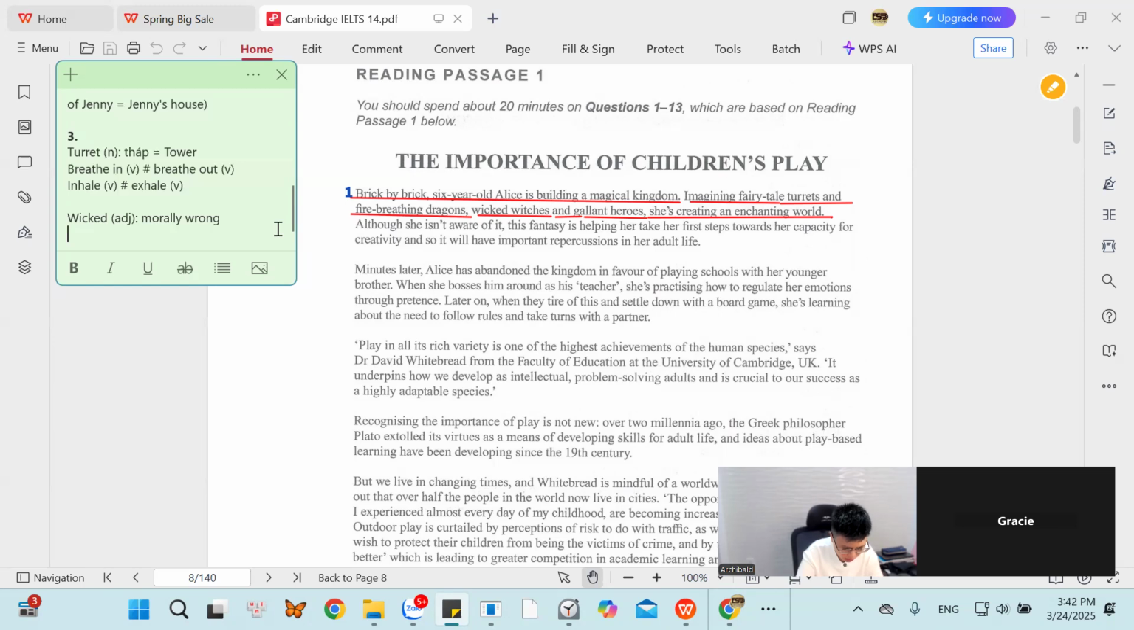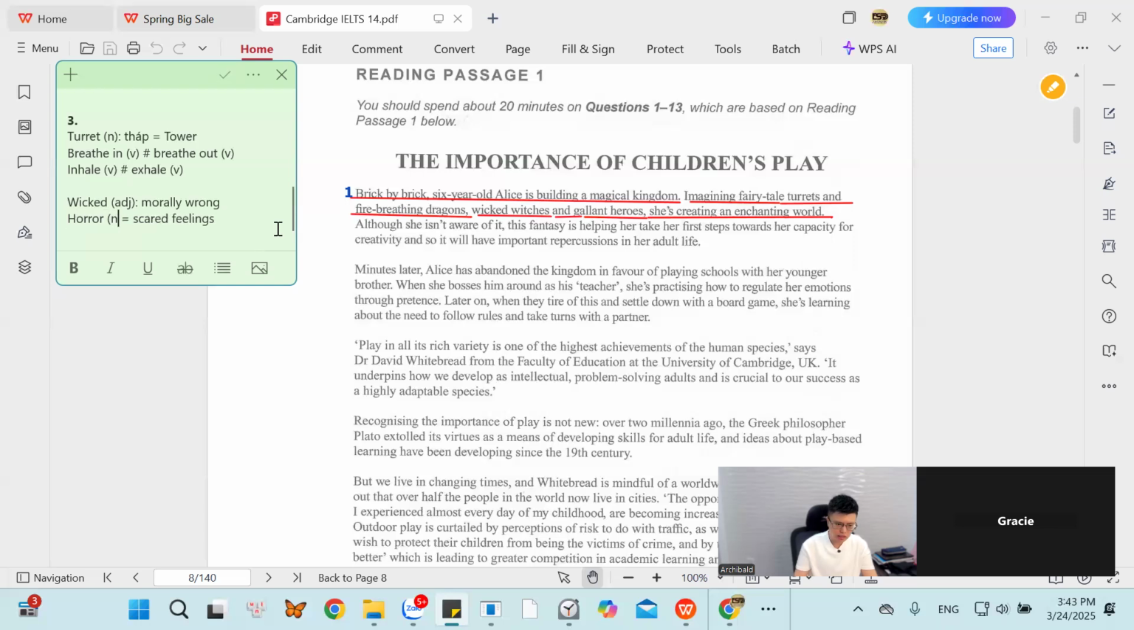Horror is a noun in English. It means the feeling of fear. Once you say, I experience some horrors today, it means I experience scared feelings today. Horror means scared feelings, and this is a noun in English. Wicked means morally wrong.